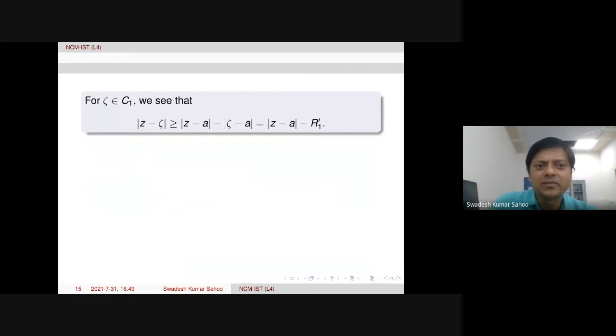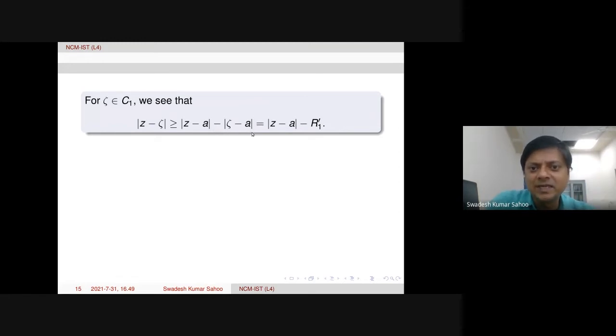Now for zeta on C1, by the triangle inequality, the lower bound one, we have a lower bound for the modulus of z minus zeta. If we put a inside, then it is the modulus of z minus a minus the modulus of zeta minus a. So we are adding and subtracting a here. Then we take the triangle inequality, but the lower bound one, not the upper bound one.